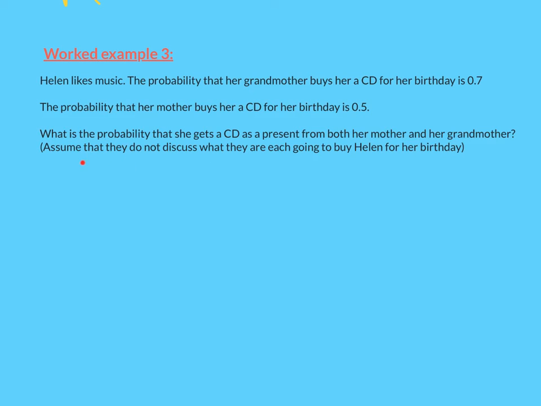This is important because if they do discuss, they'll then become dependent on each other. The mother might think, oh, the grandmother's buying a CD, I won't, etc. Whereas if they don't discuss it, these can be considered as independent. So we assume that these are independent. And because we assume that they're independent, we can use the independent multiplication law, which basically just means we can multiply these together. So 0.5 multiplied by 0.7 equals 0.35.